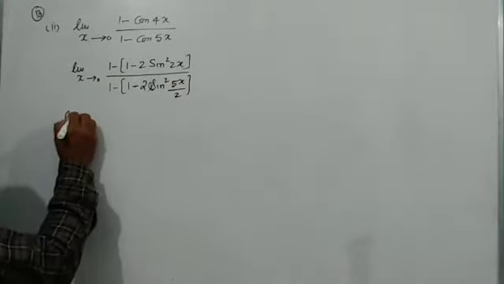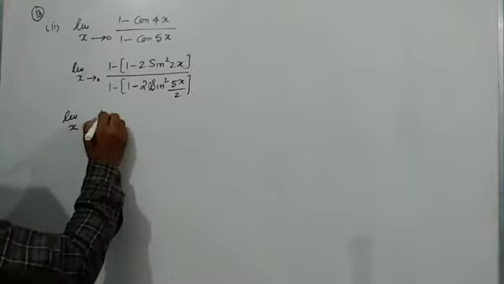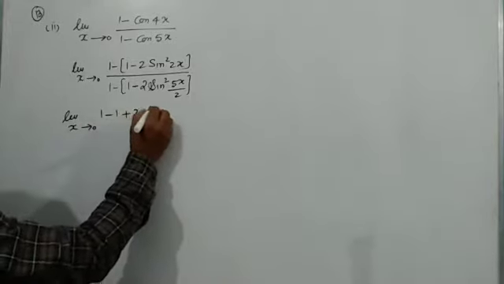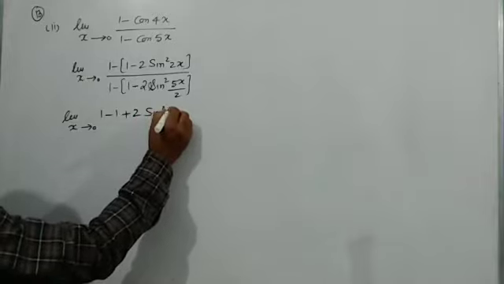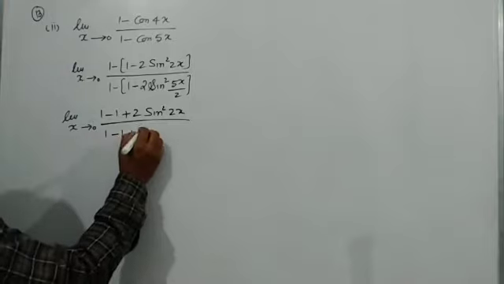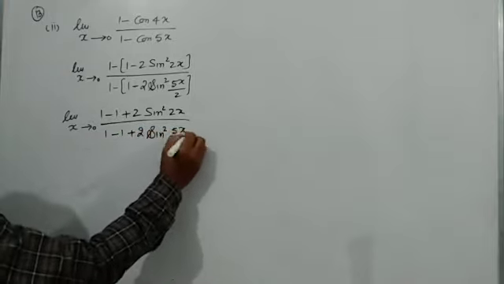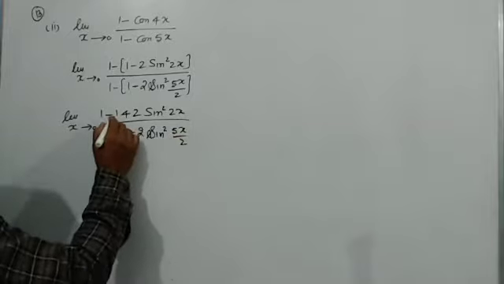Now limit x tends to 0, it's (1 minus 1 plus 2 sin square 2x) upon (1 minus 1 plus 2 sin square 5x upon 2). They can eliminate.